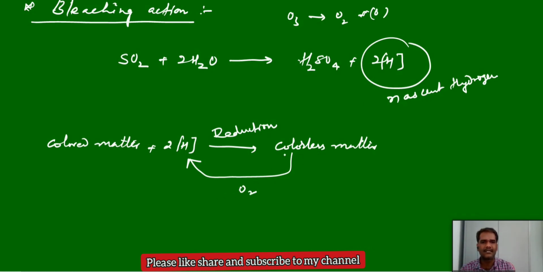This is a reduction reaction, and the backward reaction is the oxidation reaction. It can be oxidized in presence of oxygen, and it will give the colored matter again. So the bleaching action is temporary. These 2 points are very, very important. One is that the bleaching action is due to its reducing behavior.